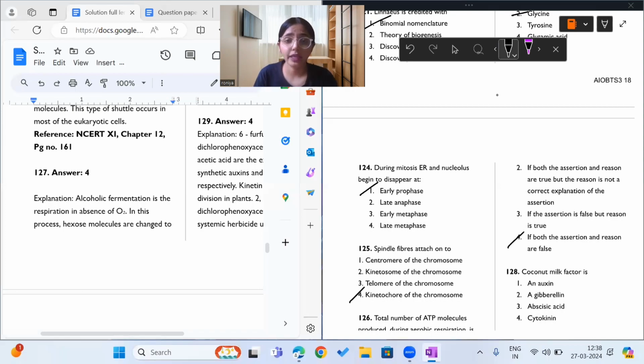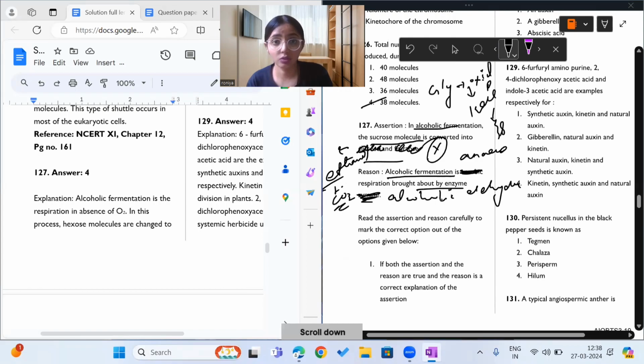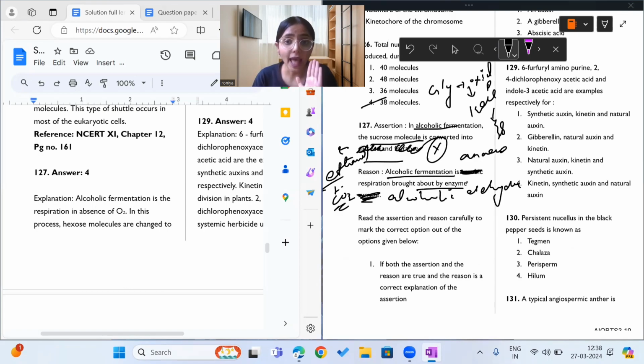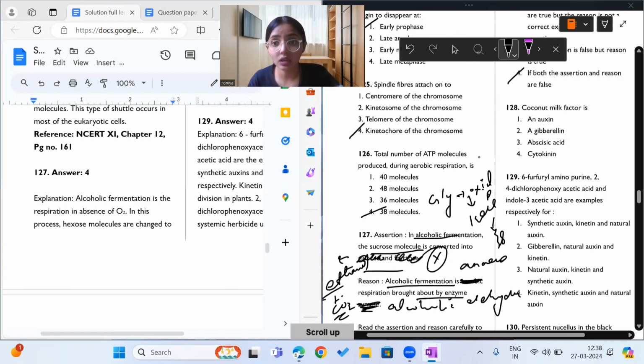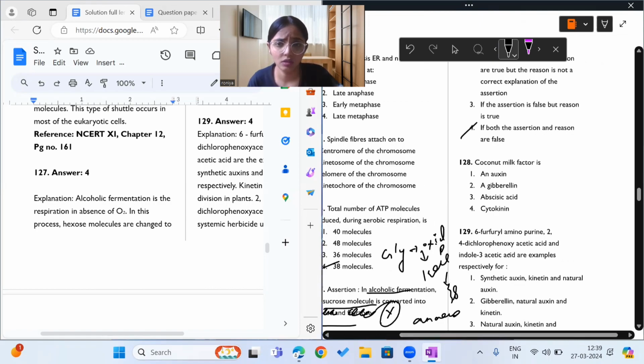In alcoholic fermentation, the sucrose is converted to ethanol and carbon dioxide, and it is not converted to glucose or fructose, and it is an anaerobic process, that is, it occurs only in absence of oxygen, and it is the process which is occurring under the enzyme alcohol dehydrogenase and not zymase. Okay, so both A and R are incorrect.